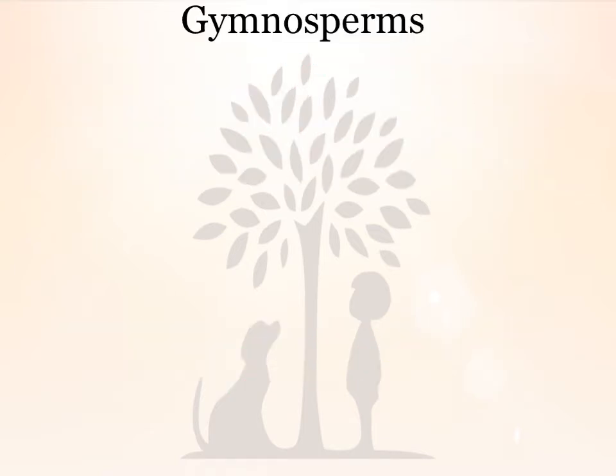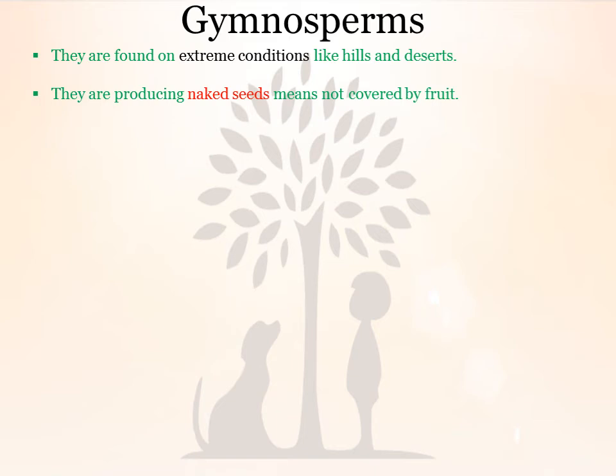The next is Gymnosperms. Actually Gymnosperm is divided into two words, that is gymno and sperms. Gymno means naked, sperms mean seeds. So they are found in extreme conditions like hills and deserts. They are producing naked seeds, means not covered by fruit.